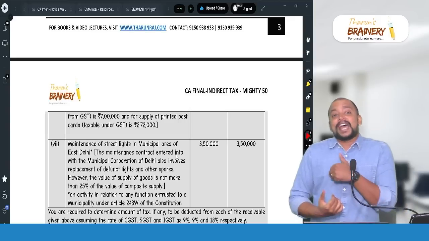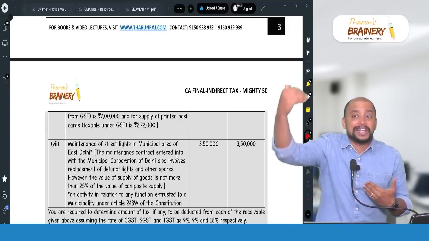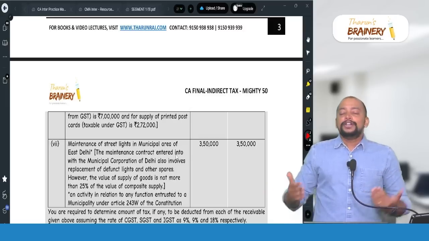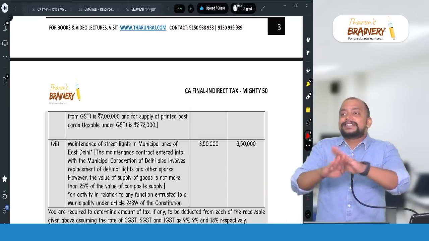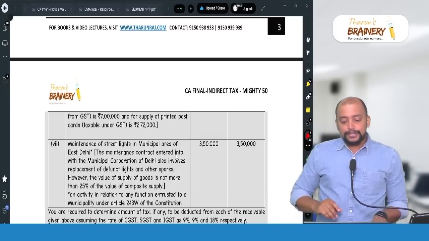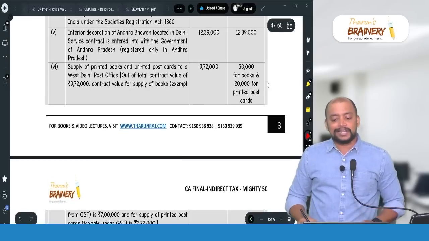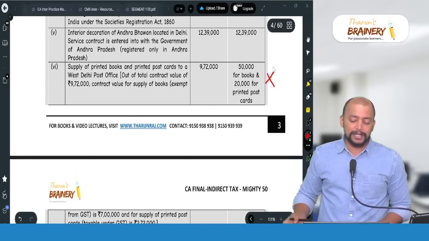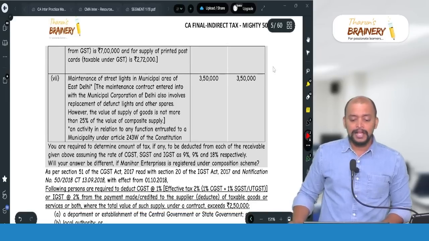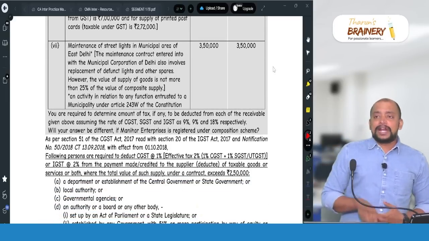The value of taxable supply under the contract does not exceed 2,50,000. Due to that reason, TDS is not applicable. So, you should not take exempted, only taxable. So, TDS is not applicable in this case. But we need to write the note for that.